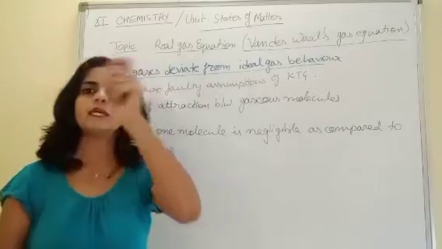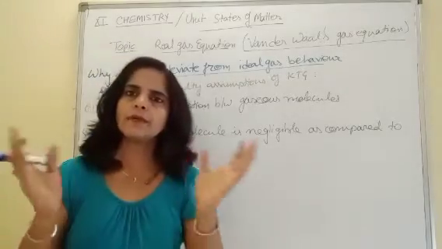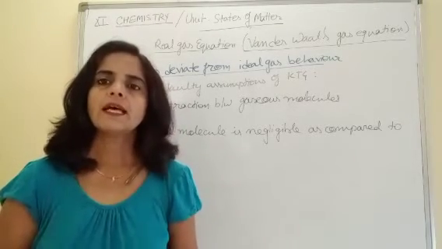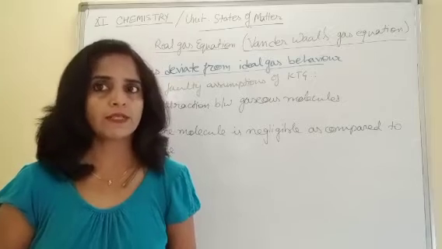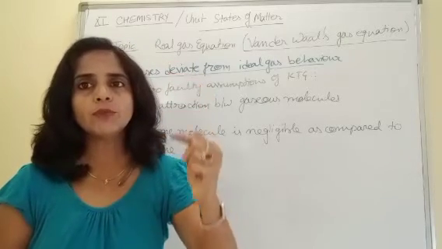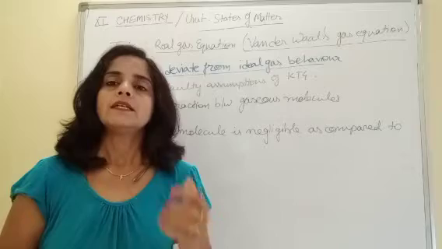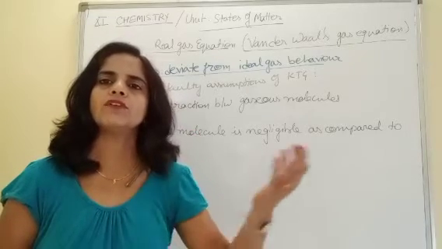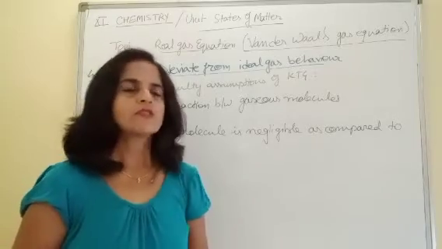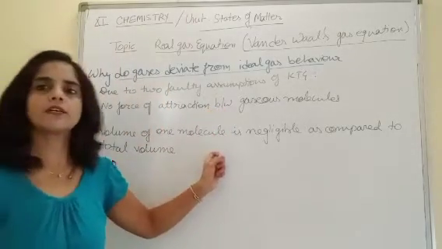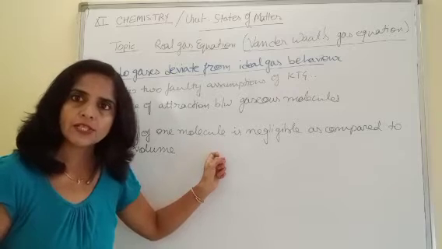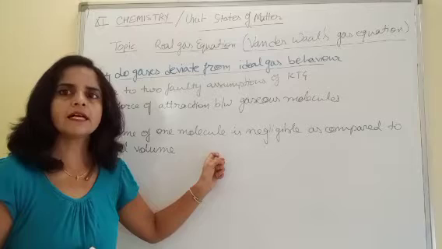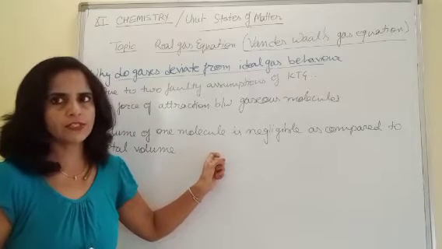Suppose we have a big hole. In that, as compared to the volume of that hole, we can neglect the volume of gaseous particles as they are very tiny bodies. But if the total volume is very less, we cannot neglect the volume of gaseous particles. So due to these two assumptions which are not correct under every condition, gases couldn't behave like an ideal gas under all sets of conditions.